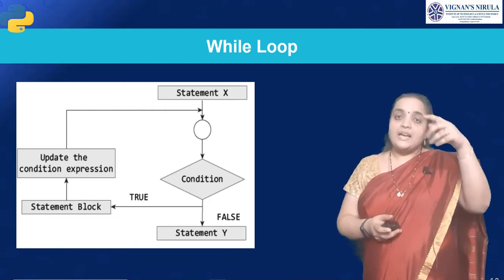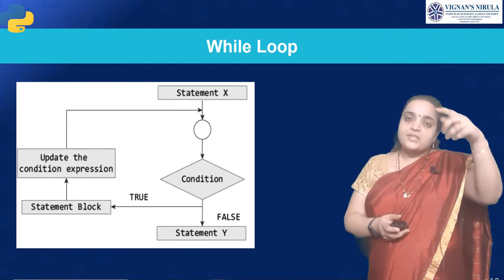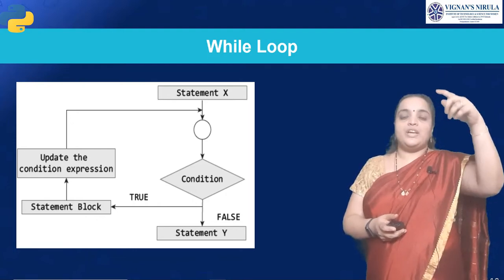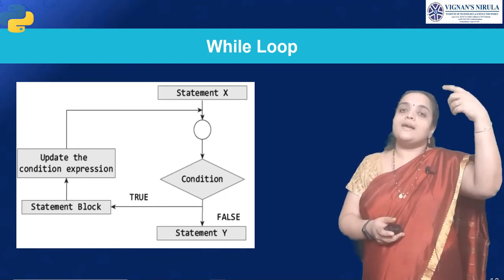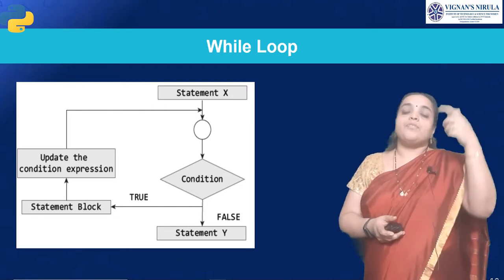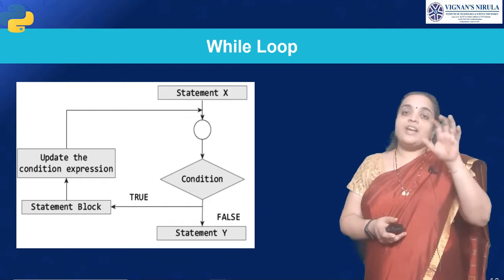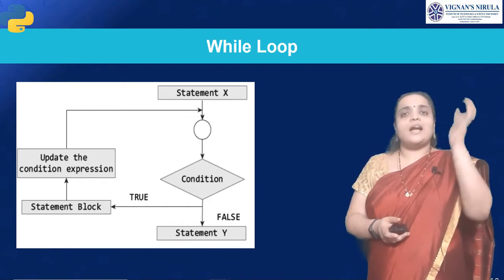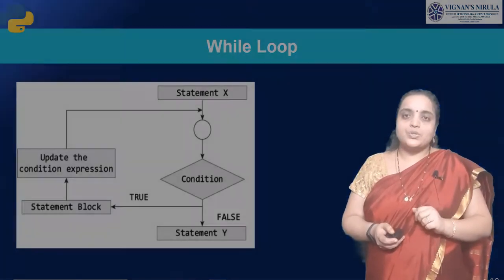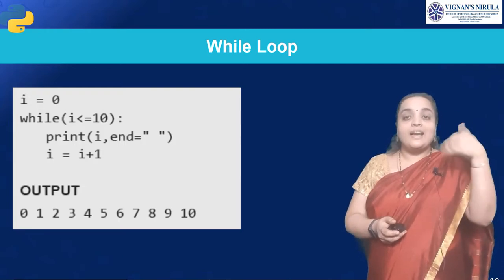Clear? If the condition is true, it will execute till the condition is true. It will iterate the loop till the condition is true. If the condition is false, then it will come back to the statement X. It will execute the block of statements till the condition is false. Is that clear, students? So it will iterate over the loop.